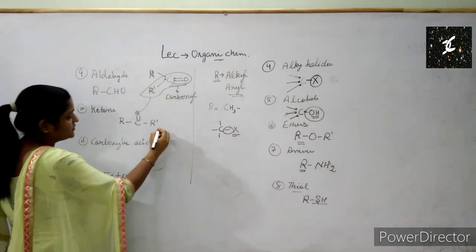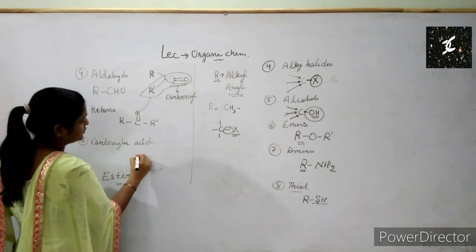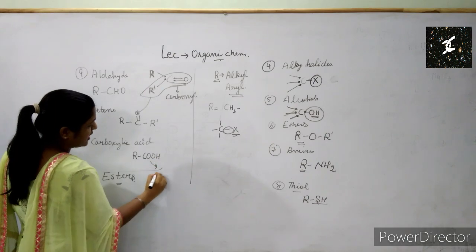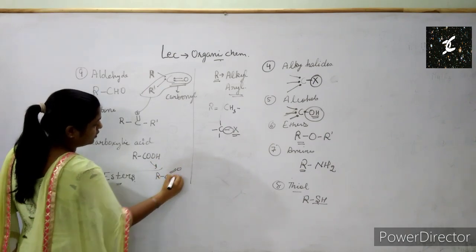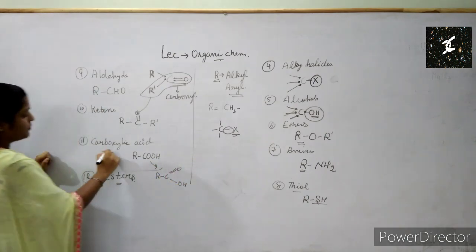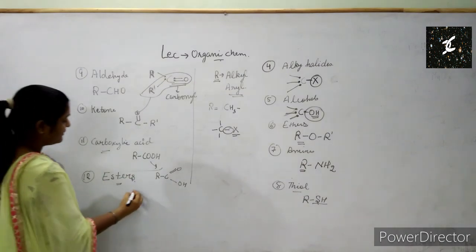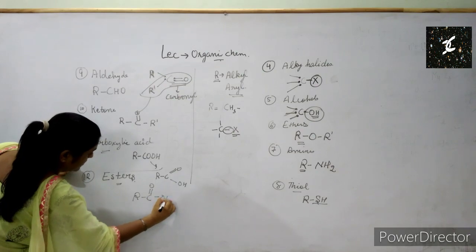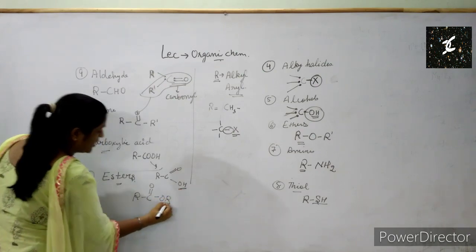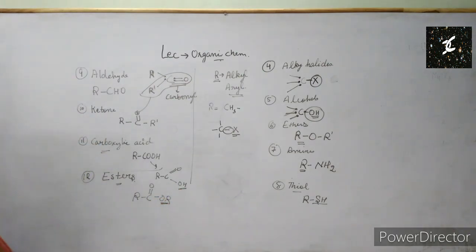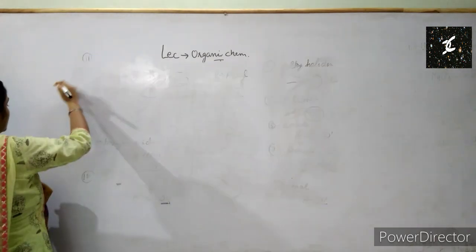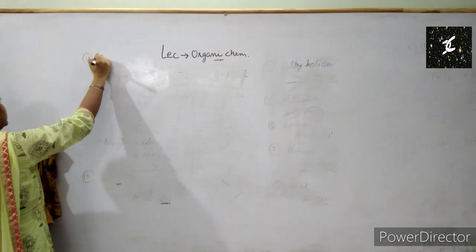Clear? Next, if we have an OH group present over here, R, C double bond O, OH, this is carboxylic acid. Next we have esters. In place of OH we have OR. So these are esters. Next we have acid halide.